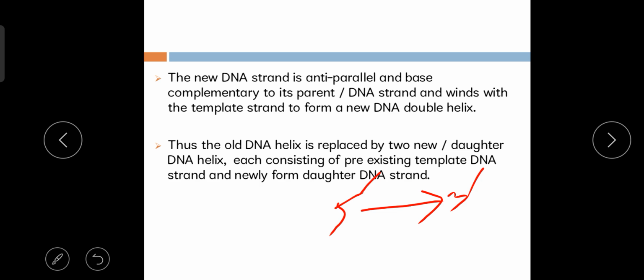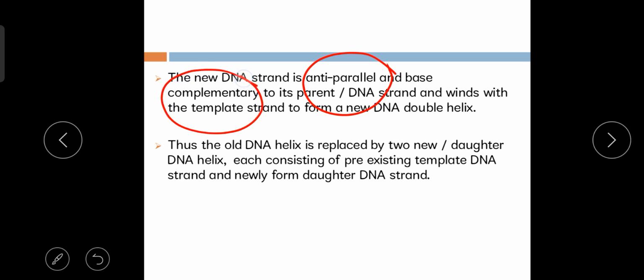Base complementary means if one strand contains adenine, then the opposite strand will contain thymine. So the newly produced DNA strand will be antiparallel and base complementary.